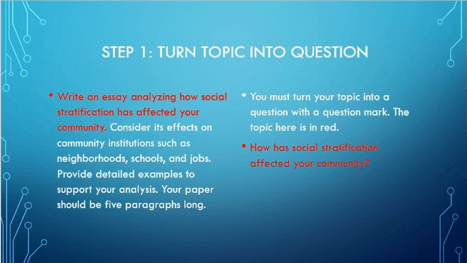So that's something that you need to consider. Now, in this essay, we also have some additional stuff. Consider its effect on community institutions such as neighborhoods, schools, and jobs. Provide detailed examples. We're going to talk a little more about that later on because this is going to help us organize our essay. But the very first thing that you need to do is turn the topic into a question with a question mark. For this essay, you're going to be answering the question, how has social stratification affected your community? You might want to think about that for a second before we move on. Let's move to the next slide.